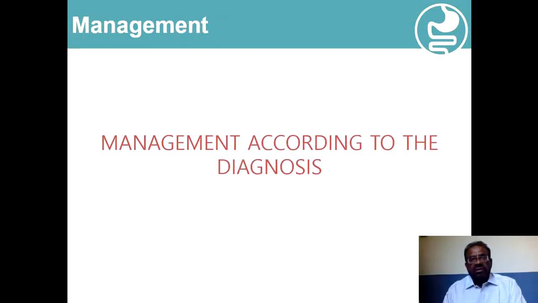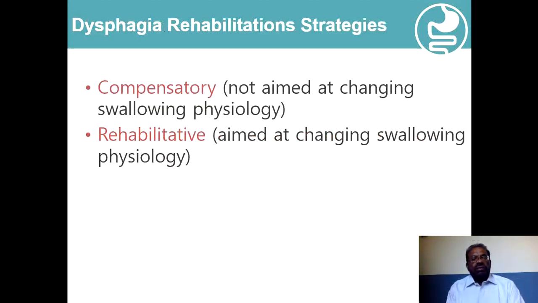And management is according to the diagnosis. Two types of strategies are usually used in the management of these patients. One is the compensatory, and these compensatory strategies are not aimed at changing the overall physiology of swallowing, whereas the second strategy is rehabilitative, where we aim at changing the swallowing physiology.